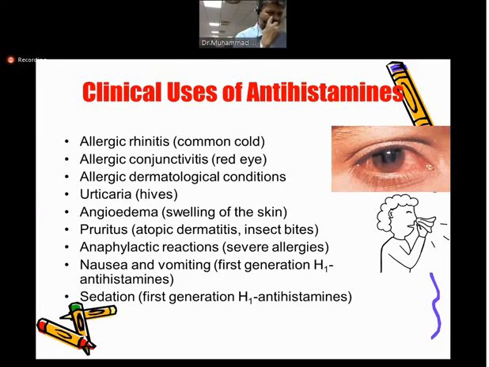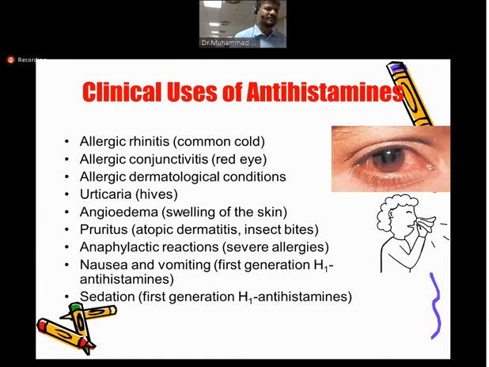Again, conjunctivitis is the reddening of the eye, or inflammation of the eye. Again, there is a vasodilation phenomenon, so you can also block this by giving antihistamine. Other conditions are dermatological conditions like hives or urticaria. Angioedema is there, but in angioedema there is not much use of antihistamine, though it can be given. Pruritus is there, from any insect bite or atopic dermatitis.